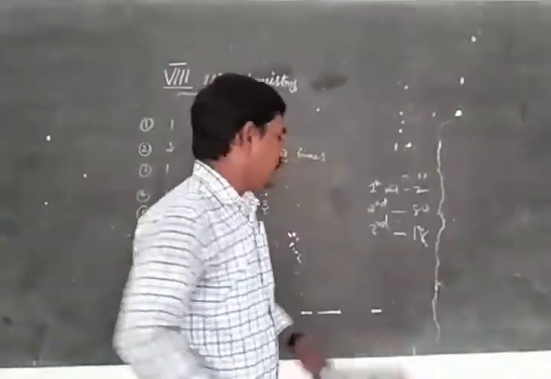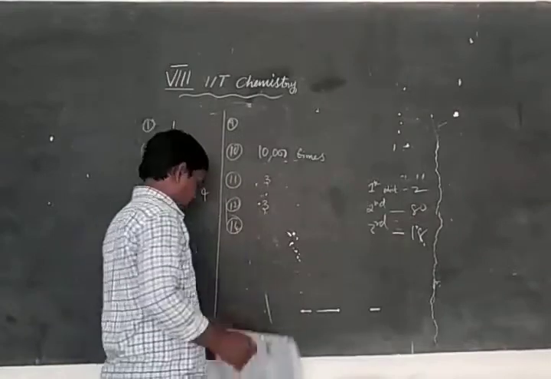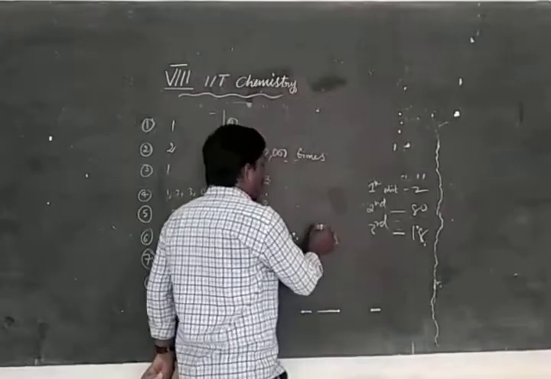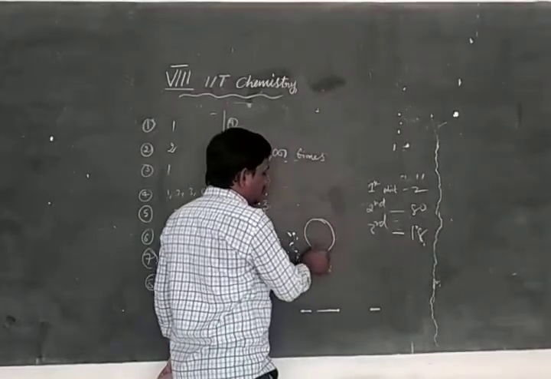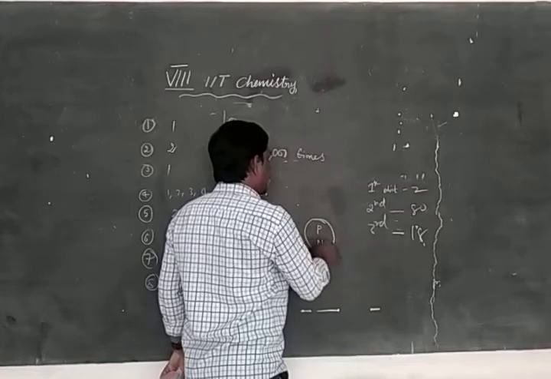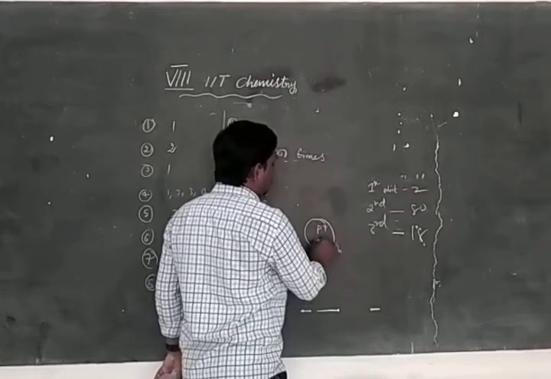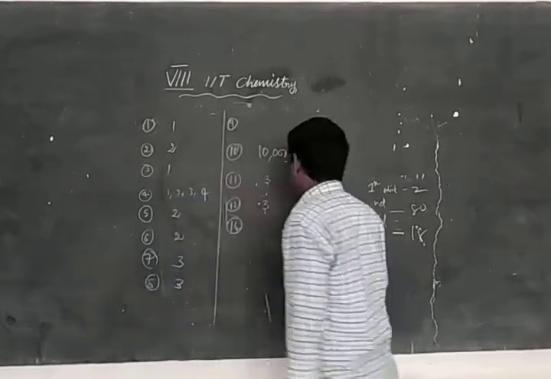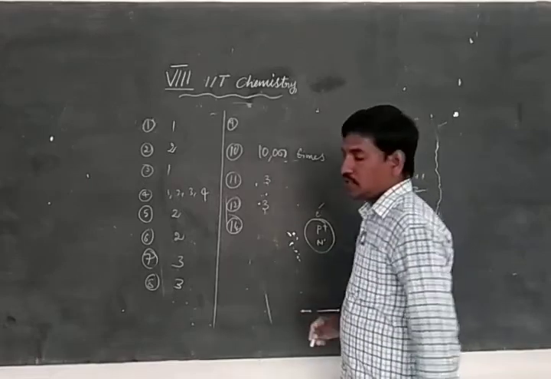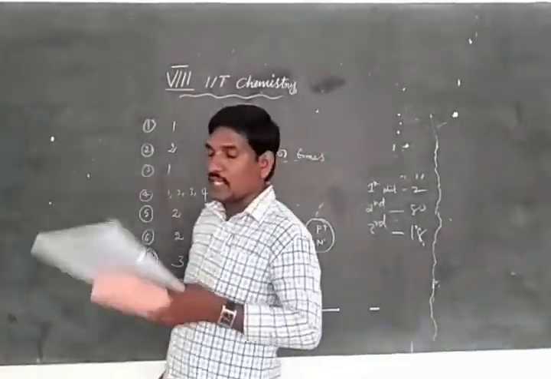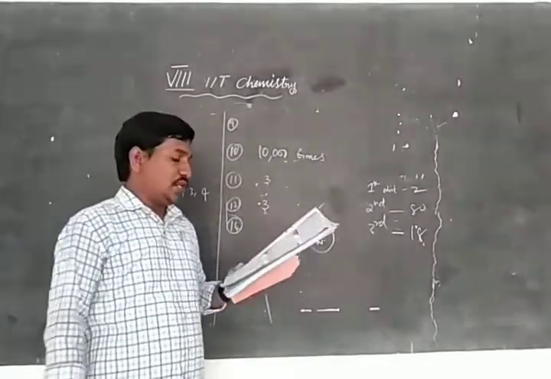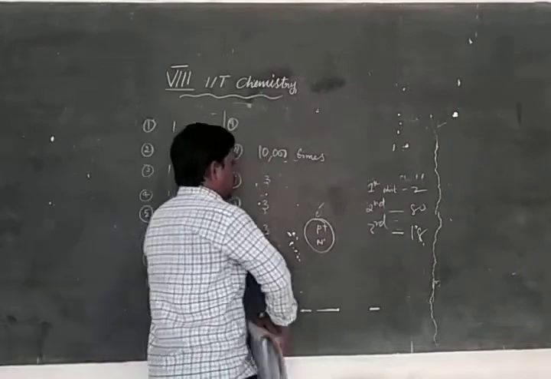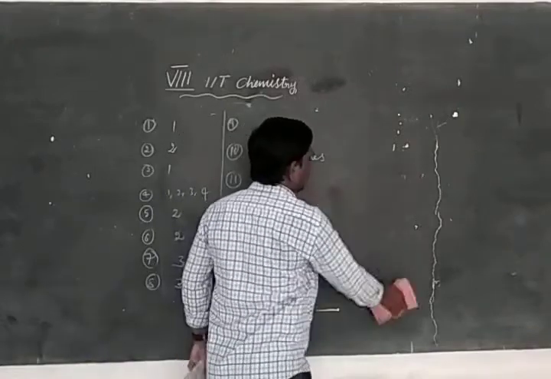Next, 14th one. What is the charge on neutron? Already we know that protons, neutrons: proton has positive charge, neutron has no charge, and electron has negative charge. So 0, not plus 1, not minus 1. Okay, 0. 14th, third option. 0 means no charge.